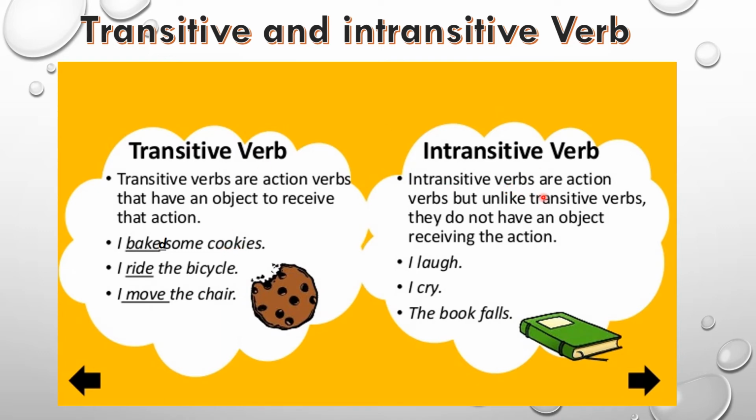Now intransitive verbs. Intransitive verbs are action verbs, but unlike transitive verbs, they do not have an object receiving the action. For example, I laugh, I cry, the book falls. In these they do not have an object to receive that action. Is it clear?